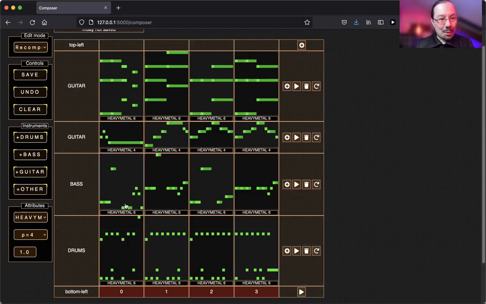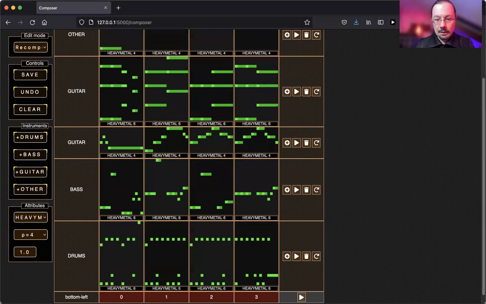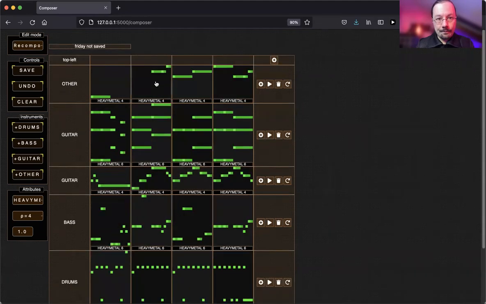Why not going a little bit more down the wild road? I also have this other button here, which allows me to add another accompaniment, which is not guitar or bass. So other is usually a piano. So here's a piano. Let's listen to that one. So it adds a little bit more, how can I say, texture to the whole thing.